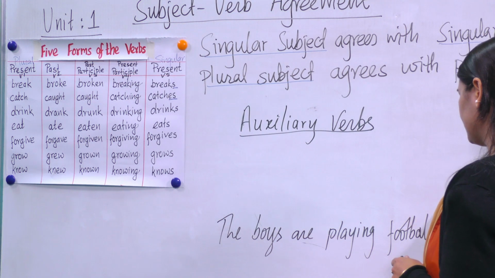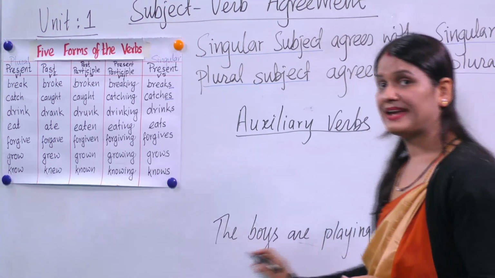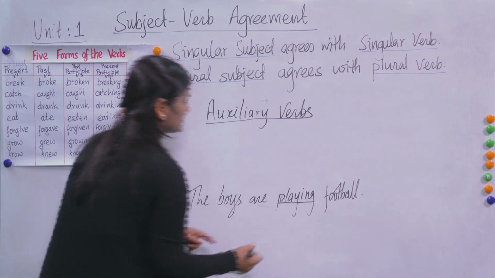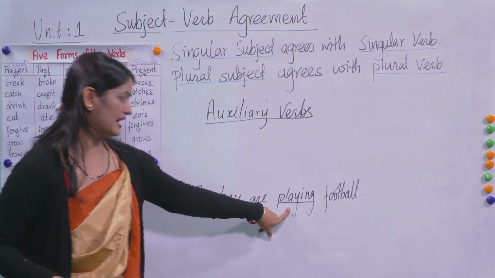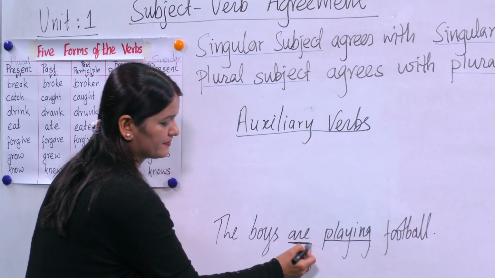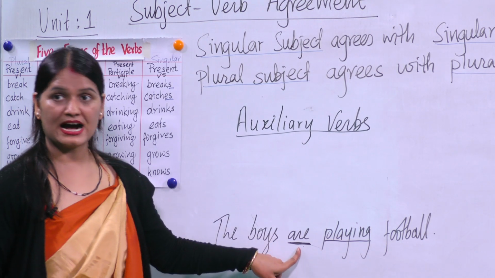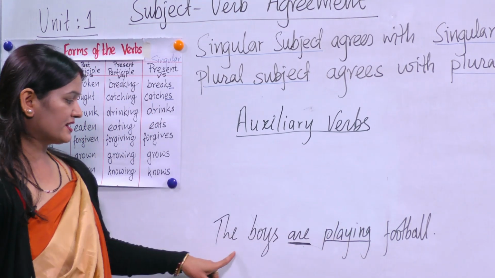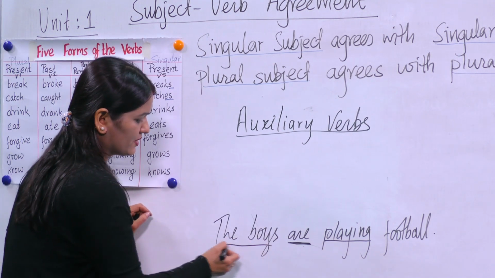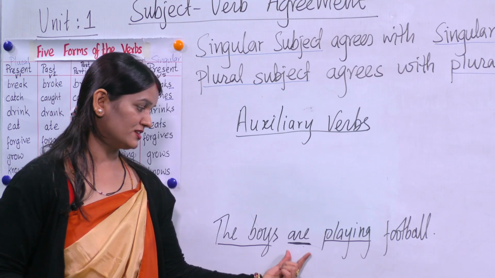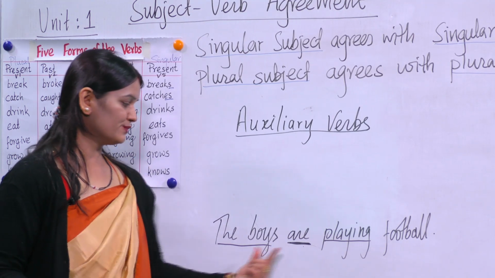Here, you can see this playing is the main verb, and before this the helping verb is the auxiliary verb. This one is the auxiliary verb are, and playing is the main verb. So this are should agree with the subject, the boys. This is the subject, this is the auxiliary verb. These two agree with each other.